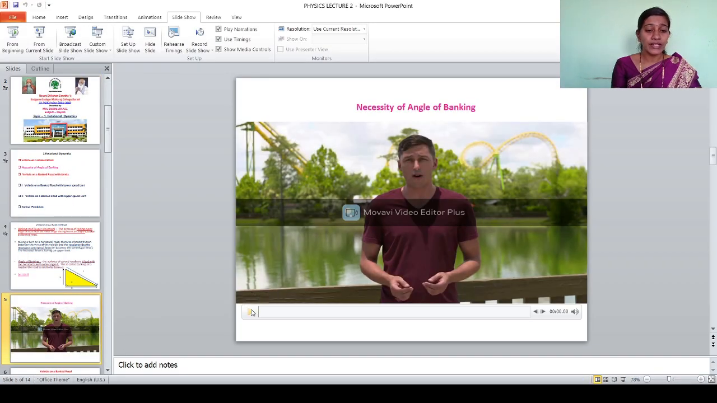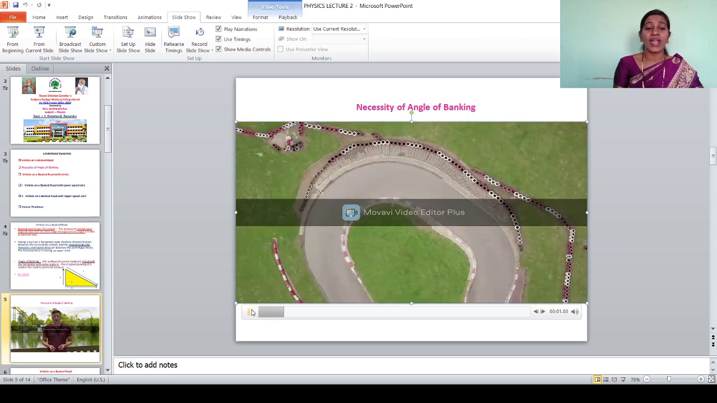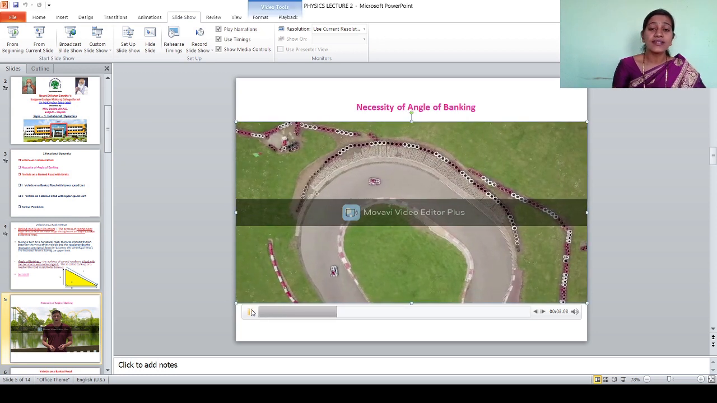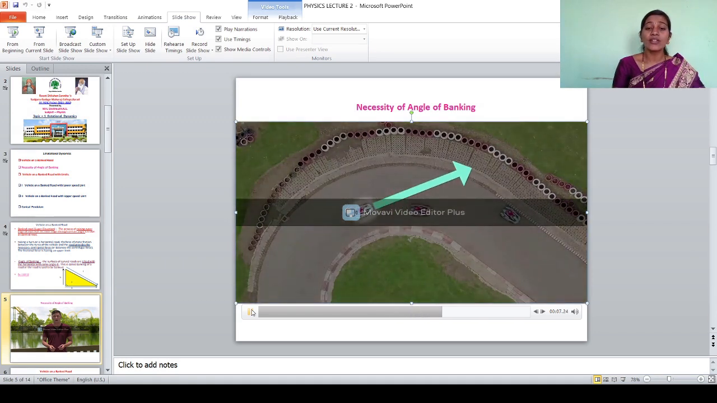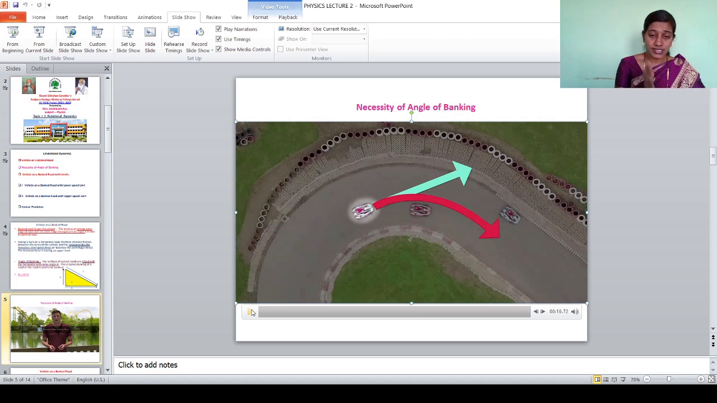From that video, we will get an idea of exactly the necessity of an angle of banking. Some vehicles are traveling along a curved road. If sufficient static friction is present between the tires and the road surface, the vehicle will revolve easily and safely along the curved road. If that centripetal force is not present, the vehicle will go tangential to the circular path and there is a possibility of an accident.